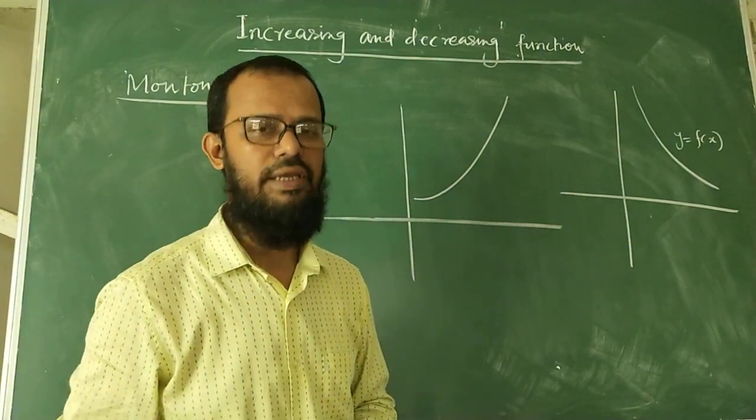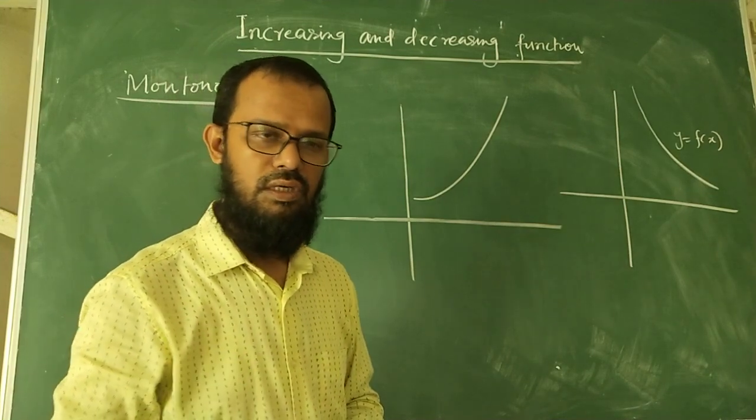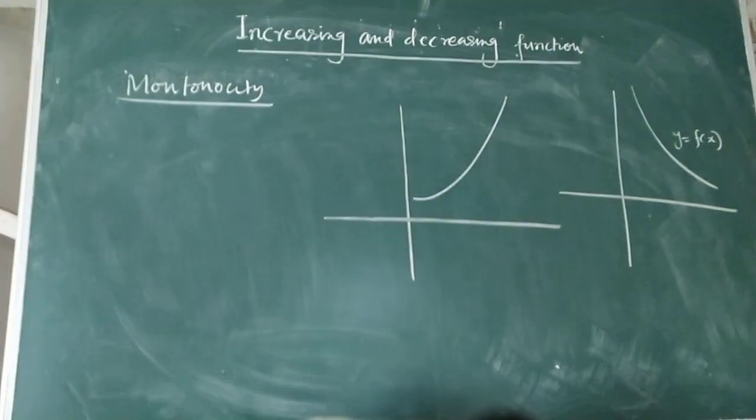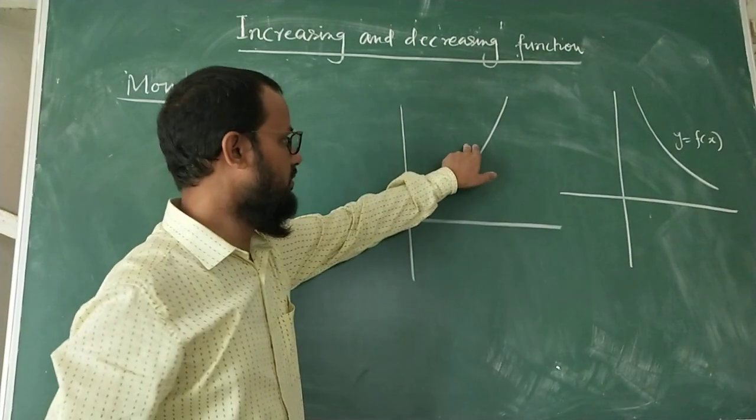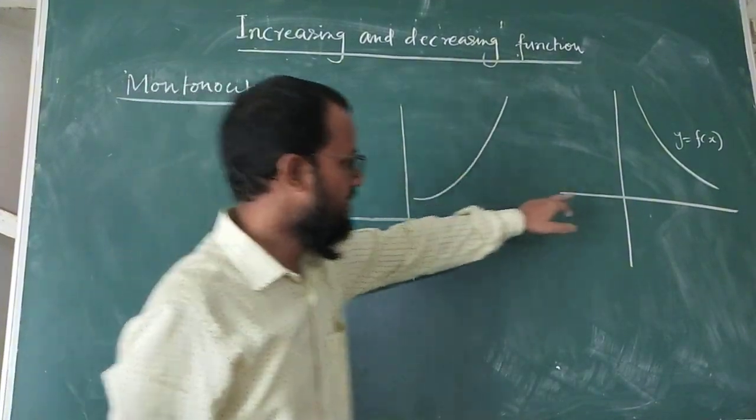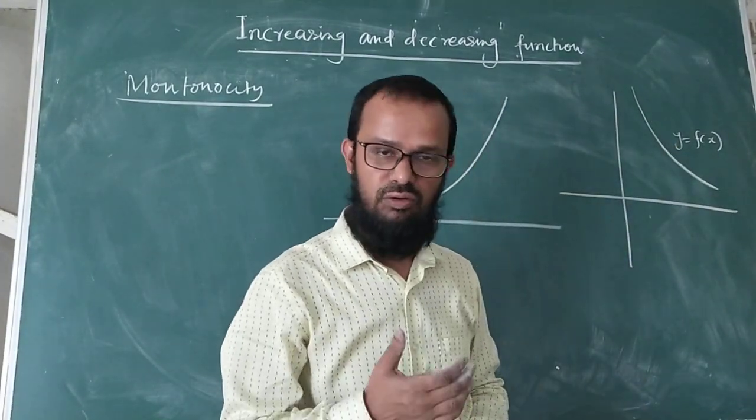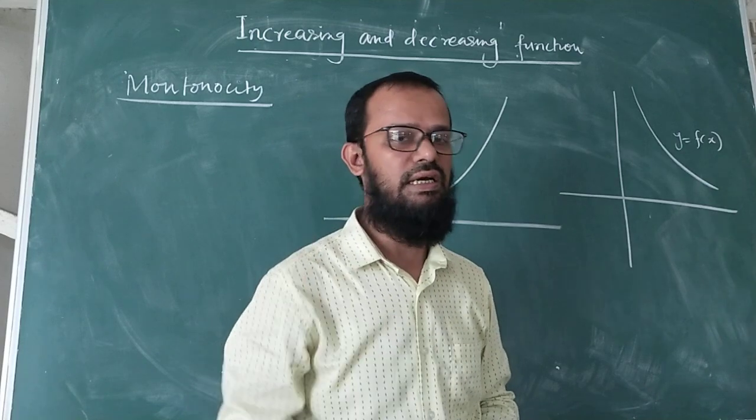That is called monotonic. Both the functions are called monotonic. So this particular function is called monotonic increasing, and this is called what? Monotonic decreasing. So monotonic means what? No change. It remains as it was.